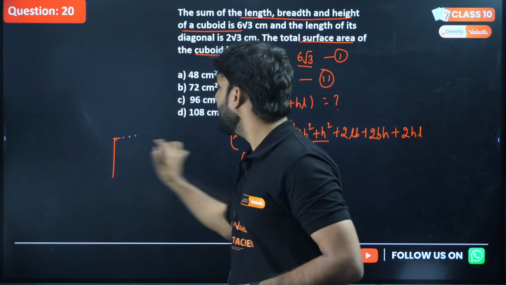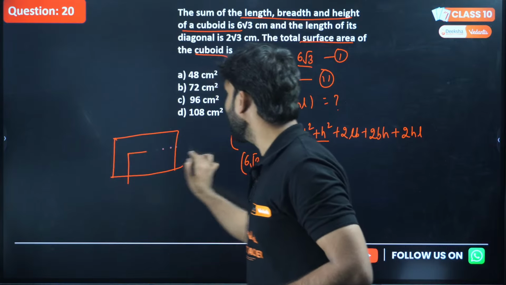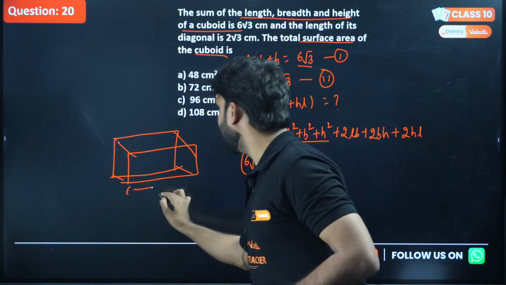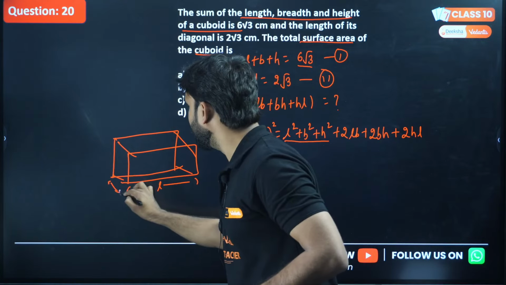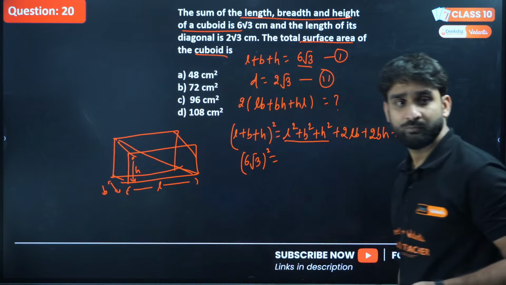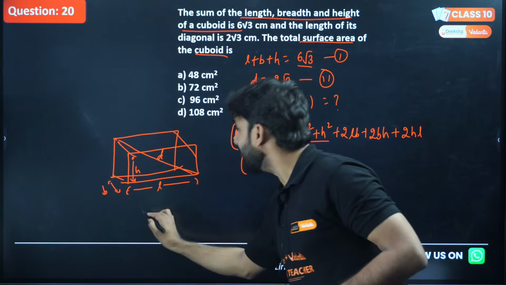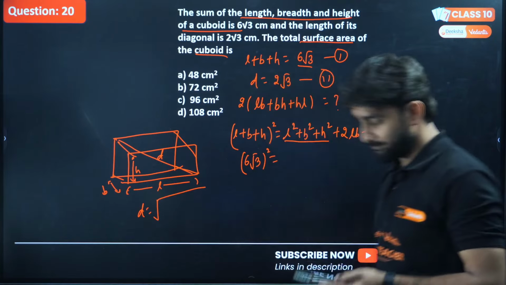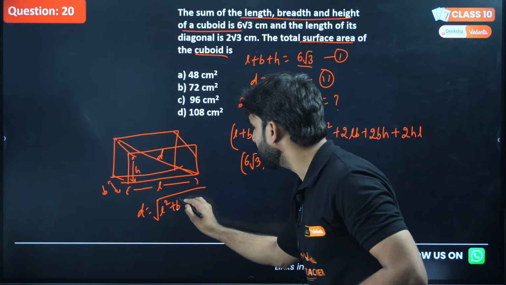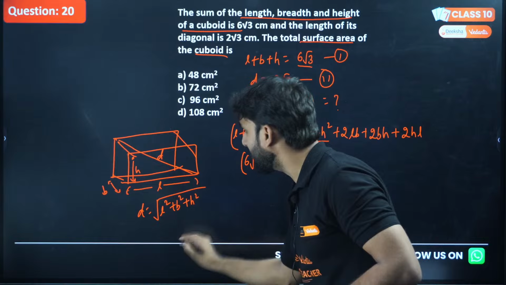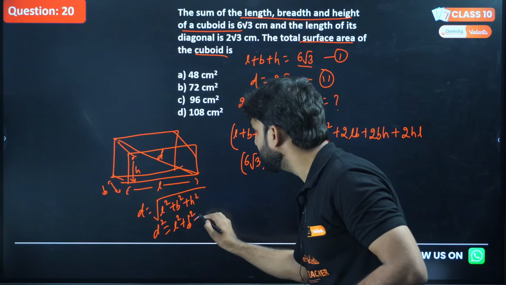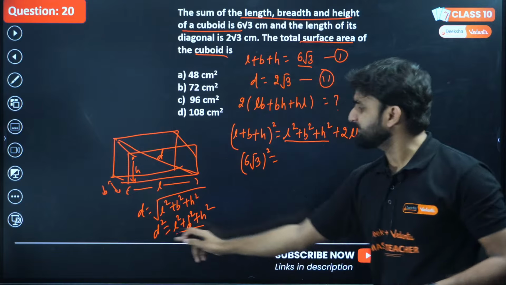You know, in any cuboid, like this is a cuboid here, this is length, this is breadth and this is height, right? And this is called the diagonal. And the diagonal is equal to what? The diagonal is equal to the sum of the squares of all these three sides, but under root: √(L square plus B square plus H square). If I square both sides, this will be equal to d square, L square plus B square plus H square. So can we replace this by d square?